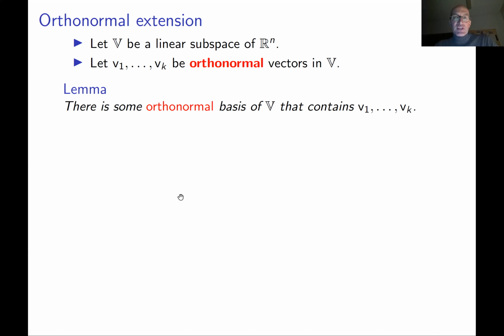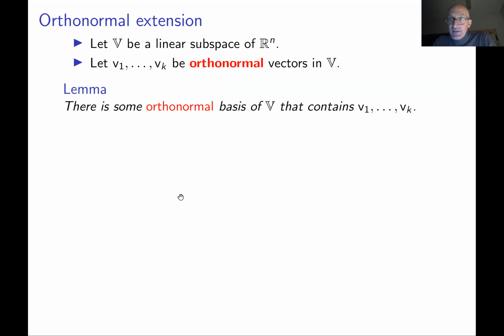Okay, so for example, how to prove that this lemma implies the existence of an orthonormal basis? We need to start with some orthonormal collection of vectors in V. For example, we can take one vector. If V is a zero subspace, there's nothing to prove, so we basically have to avoid this case. So suppose that V is not a zero subspace, then it contains at least one non-zero vector. Take this vector, maybe call it x.